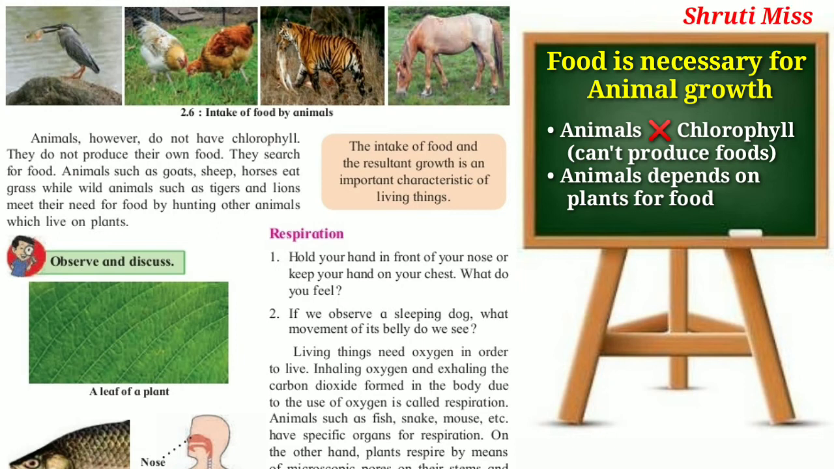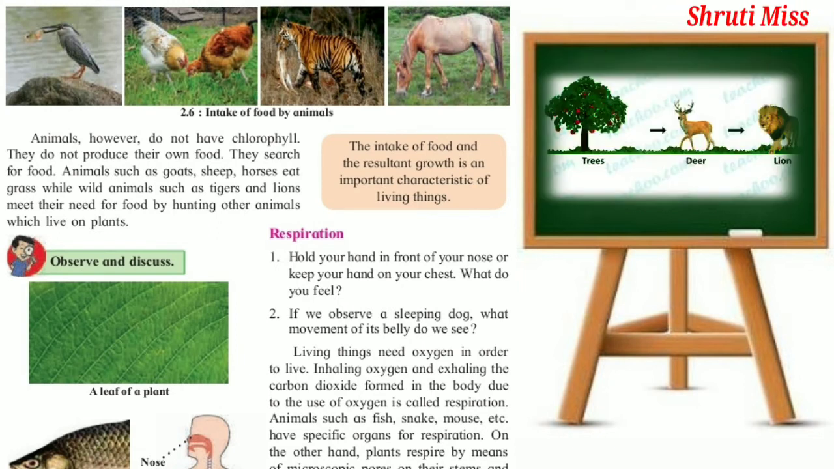Okay, so in this paragraph they are saying that animals do not have chlorophyll while plants have chlorophyll. So animals cannot produce their own food. Because of the lack of chlorophyll, animals cannot produce their own food. That's why animals like goat, sheep and horse depend on grass, while some other animals like tiger and lions depend on goat, sheep and horse. Is that clear? The intake of food and the resultant growth is an important characteristic of living things.